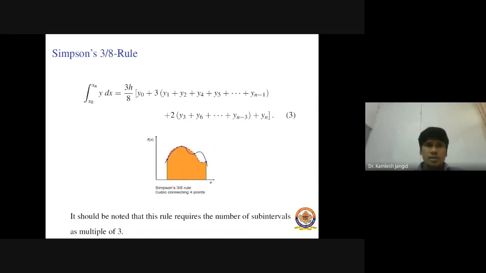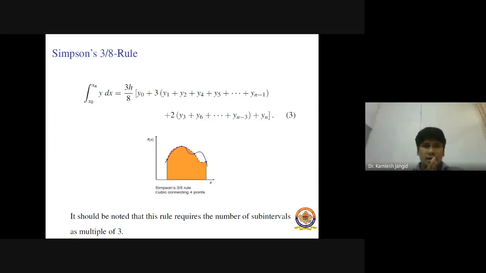Now the next one is Simpson 3/8 rule. In this case, we replace this integrand by a third degree polynomial, and as we know, a third degree polynomial can be determined using 4 data points. So we divide our range of integration, x0 to xn, into a multiple of 3 subintervals. Suppose your range of integration is from 0 to 6.